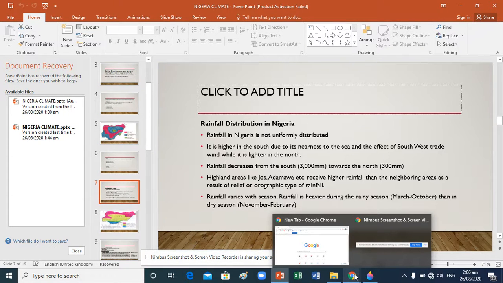And we are talking about rainfall. One, rainfall in Nigeria is not uniformly distributed. That means rainfall varies from one place to another. It is higher in the south due to the nearness to the sea and the effect of the southwest trade wind, while it is light in the north. Rainfall decreases from 3,000 mm in the south towards the north, decreasing to 300 mm.